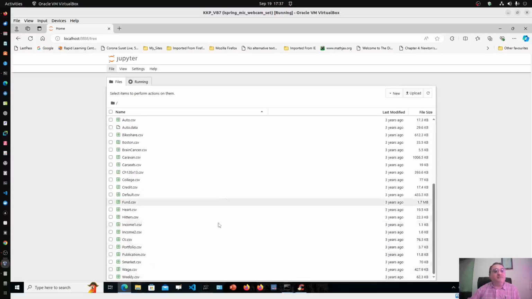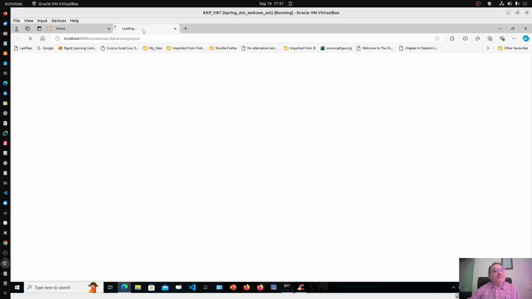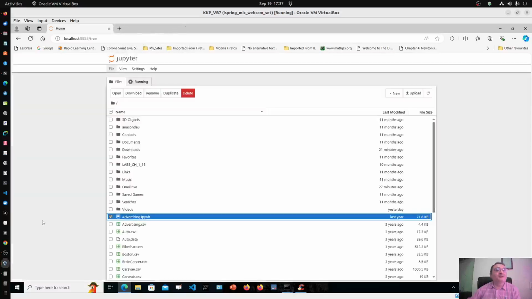In my case on VirtualBox it will not show you that, but at least I can open this existing Jupyter notebook. In your case, a new notebook will start like this. In that notebook you can start typing Python commands, as we will see in different chapters. So this is how Jupyter notebook can be installed.